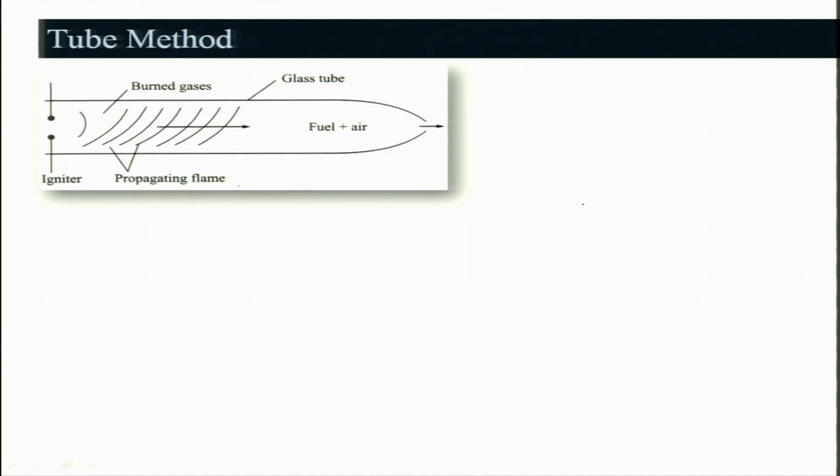What you can do? The tube is a horizontal tube which you fill with the fuel-oxidizer mixture to start with, and then of course there is some kind of a nozzle through which the mixture can move when the flame front is moving, right.